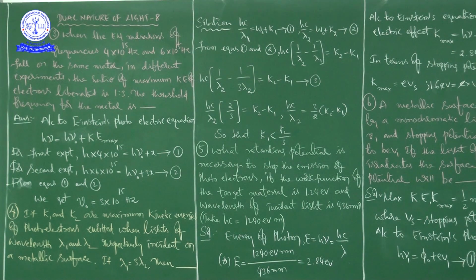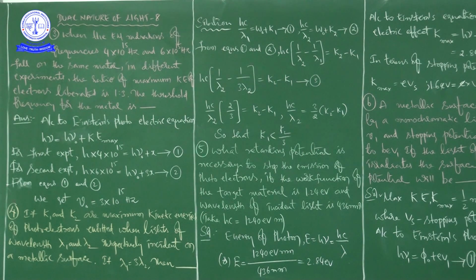Finally he is asking the threshold frequency for the metal. For the second experiment, the same procedure: h into 6 into 10 to the power of 15 is equal to h nu naught plus 3X. This is equation number 2.